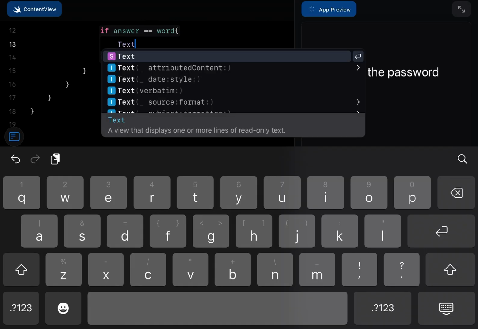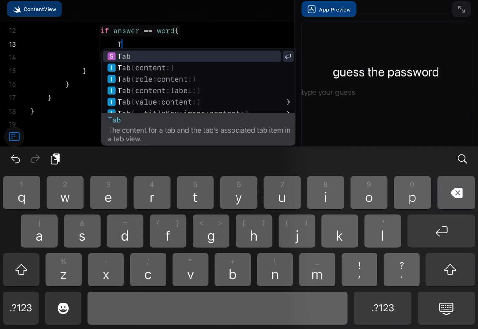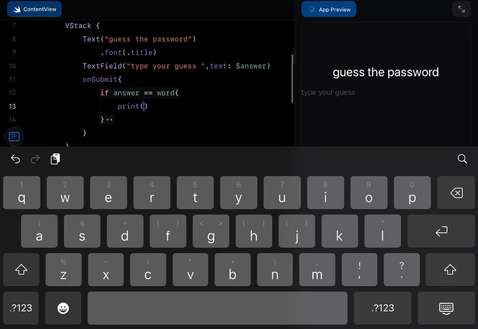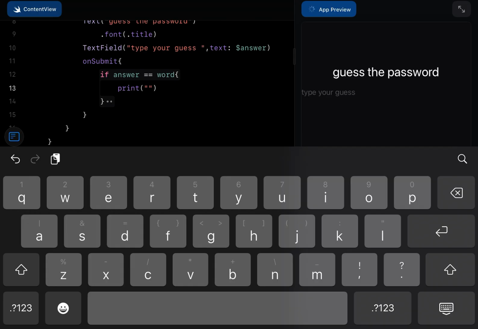probably text or print, since it's not conforming to a view, it's conforming to an if. So then we'll print well done, you guessed it.